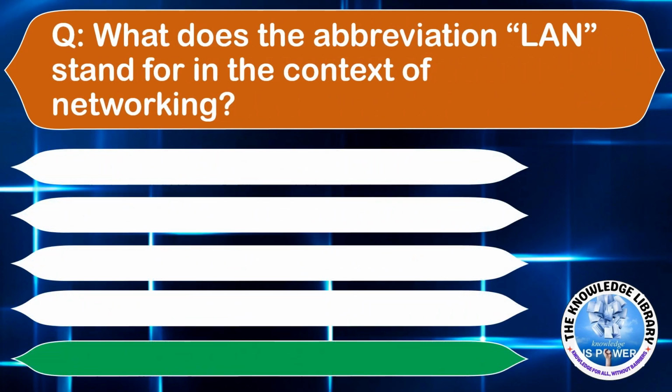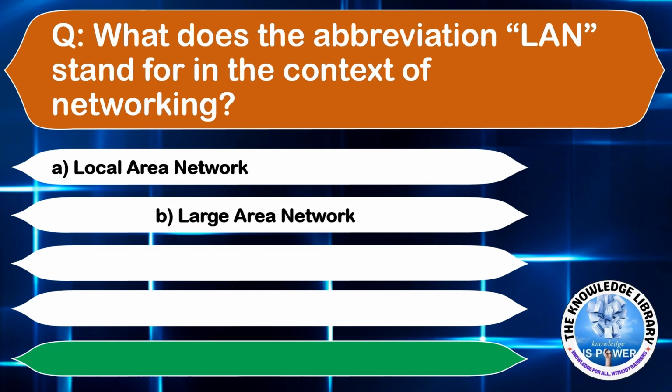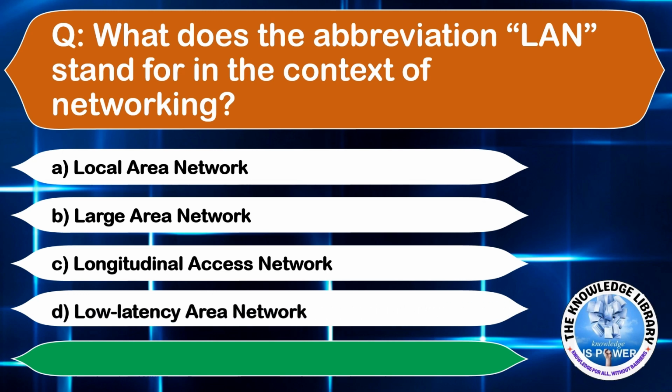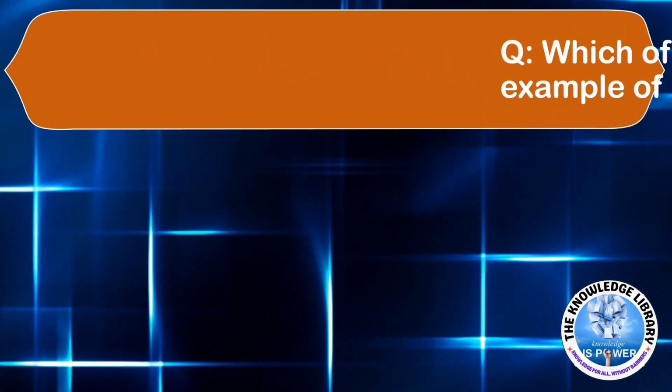What does the abbreviation LAN stand for in the context of networking? Option A, Local Area Network. Option B, Large Area Network. Option C, Longitudinal Access Network. Or option D, Low Latency Area Network. The correct answer is option A. Moving to the next question.